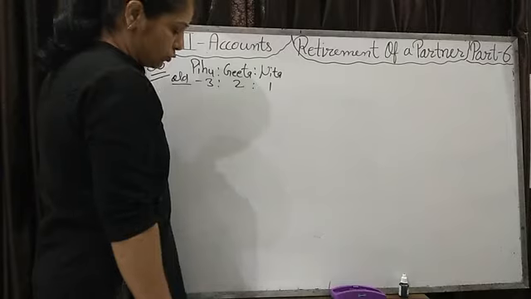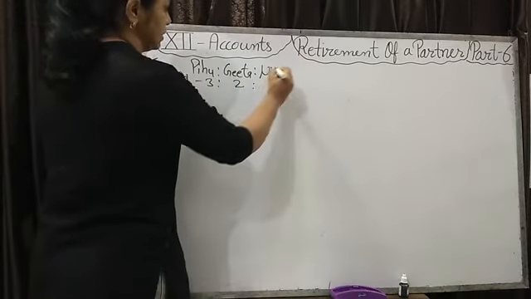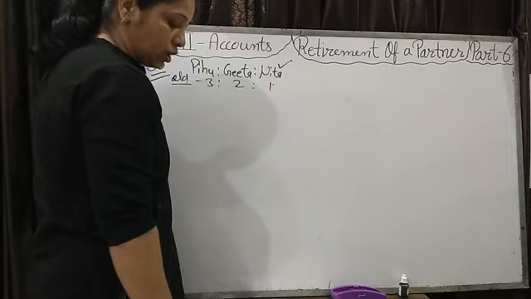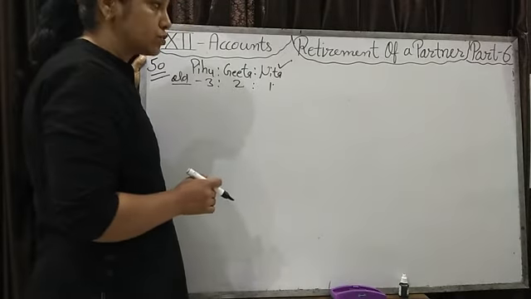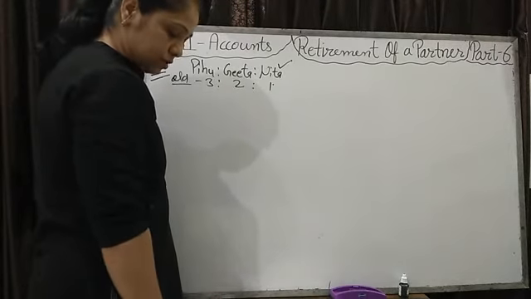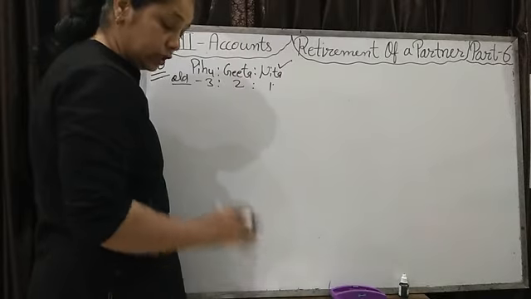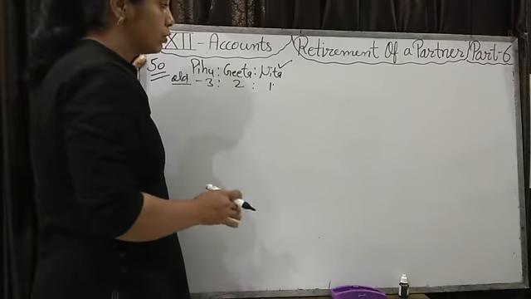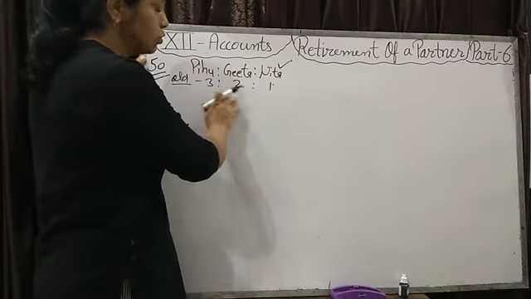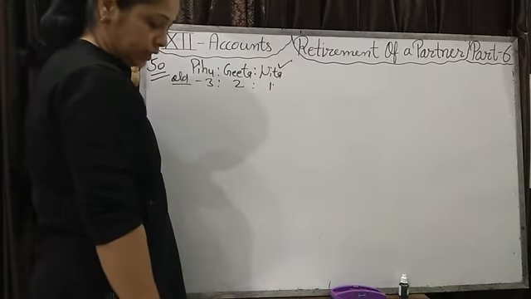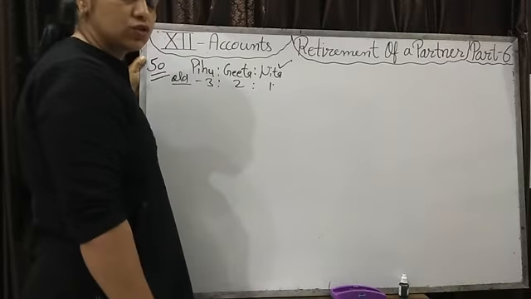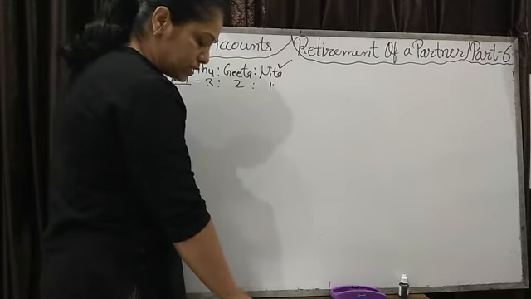Neeta retires on 1st April 2015, subject to the following adjustments. Which adjustments do we have to make at the time of retirement? Land and building is to be reduced, and goodwill valuation, the new goodwill. This is the valuation of goodwill at the time of retirement, which will be given to Neeta by Pihu and Geeta in the gaining ratio.